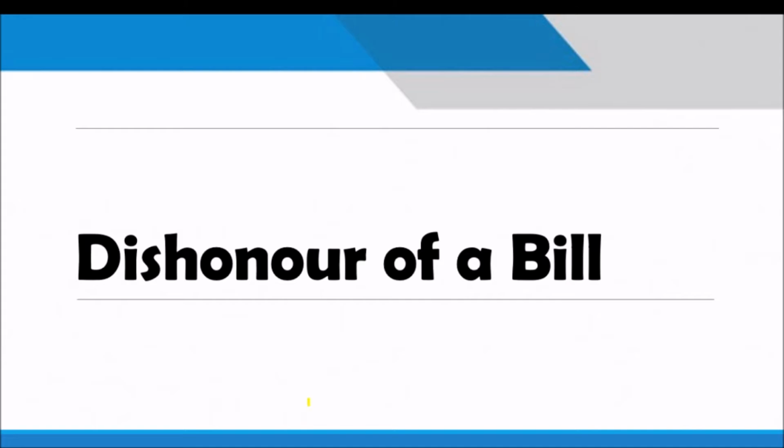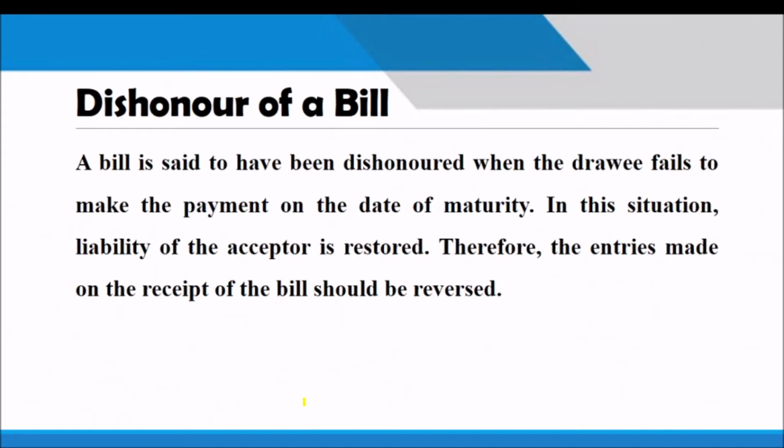Dishonor of a bill means, already we learned the term, what is the meaning of the term dishonor. When the drawee does not make the payment of the bill on due date, it is known as dishonor of a bill. A bill is said to have been dishonored when the drawee fails to make the payment on the date of maturity.